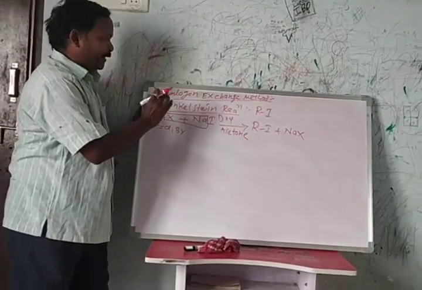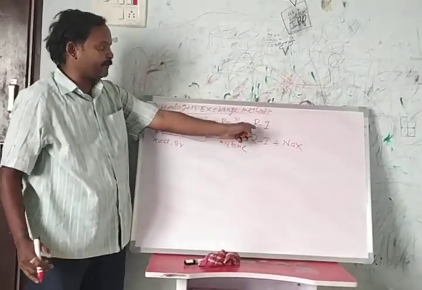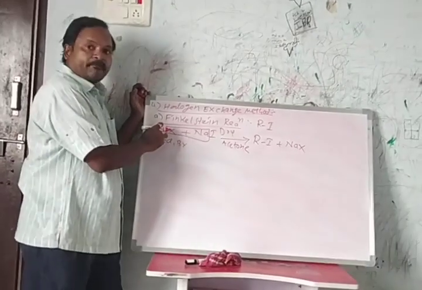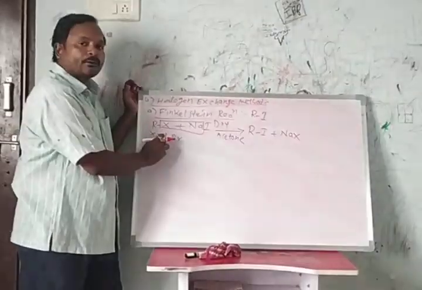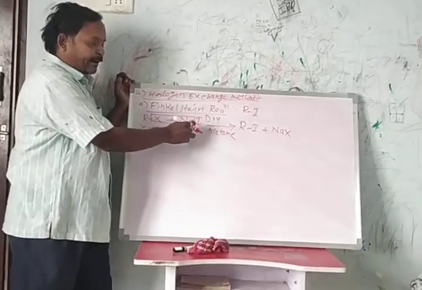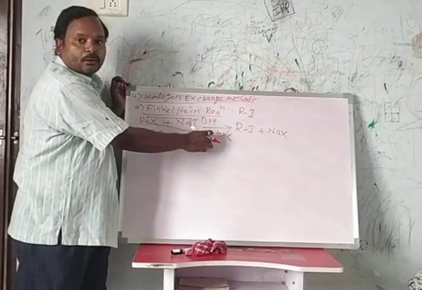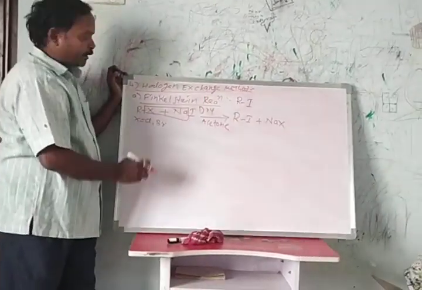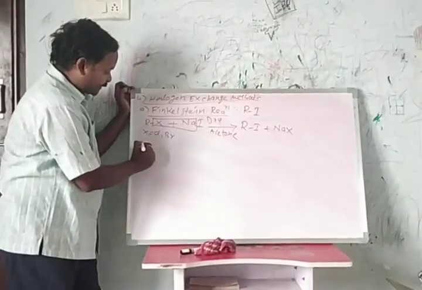This is used for the preparation of alkyl iodides. This we call the Finkelstein reaction.